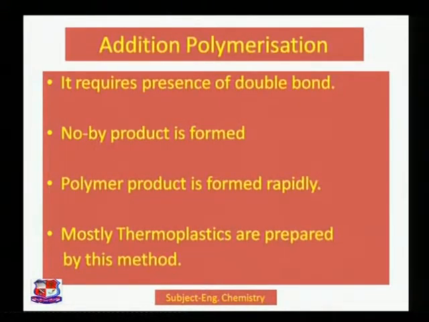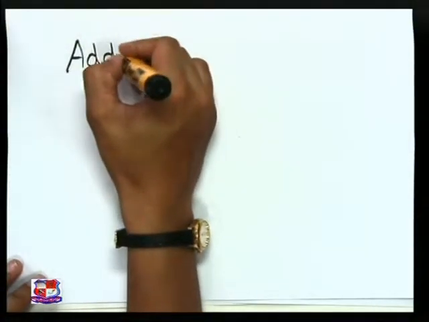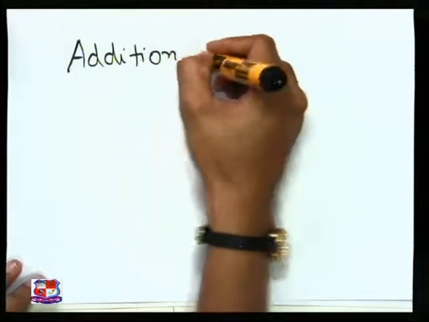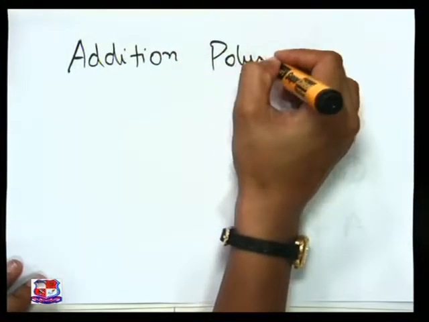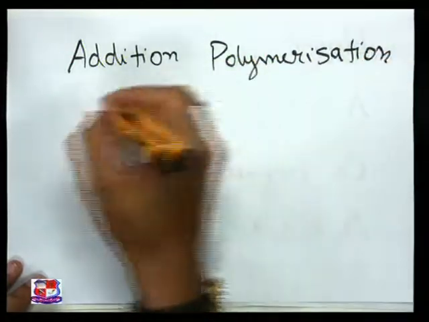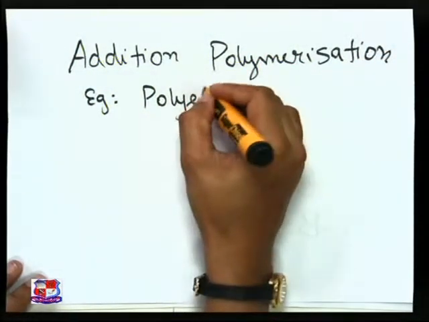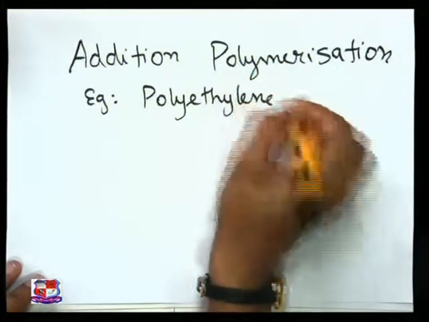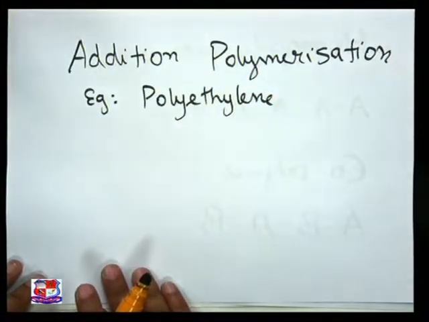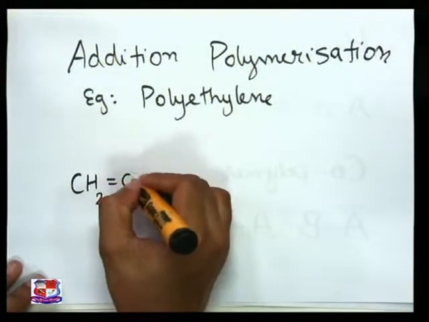You can see here I am drawing the reaction for addition polymerization. Let us discuss one reaction. This is addition polymerization, and here we are taking the example of polyethylene, polyethylene formation by addition polymerization. You know that our ethene molecule is like this as taught in the lecture.